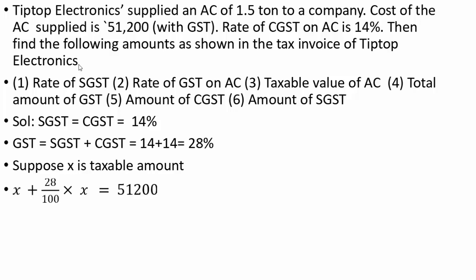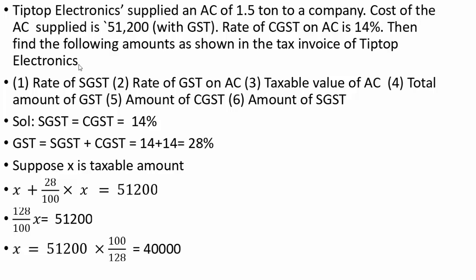Therefore, taxable amount plus GST gives us the total amount, the selling price. Therefore, X plus 28 by 100 of X equals 51,200. If we simplify this, we get 128X divided by 100 equals 51,200. Transferring 128 by 100 to the right hand side, we get X equals 51,200 multiplied by 100 divided by 128, which is 40,000. Therefore, the taxable amount is 40,000.